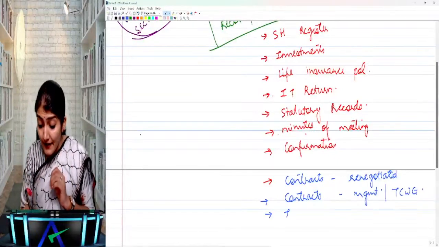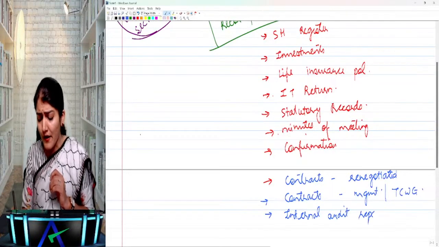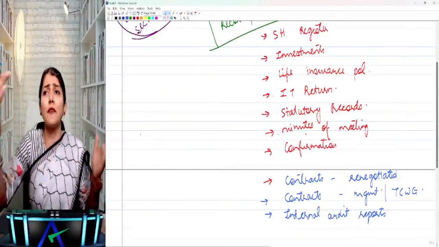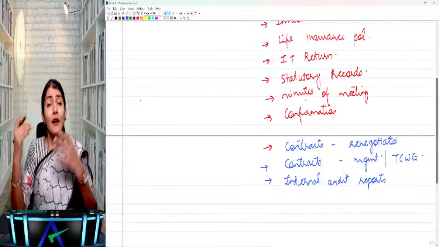Then after that, the internal auditor's report, because you come to know, okay, there is weakness in the internal controls. The controls in the organization are not being followed. So why are they not being followed? Again, because it's a transaction with a related party.